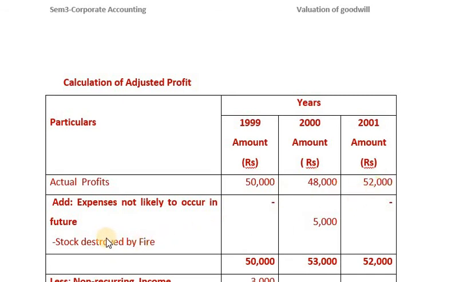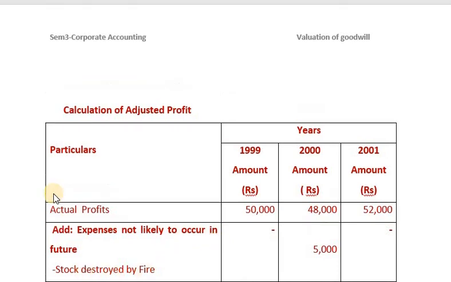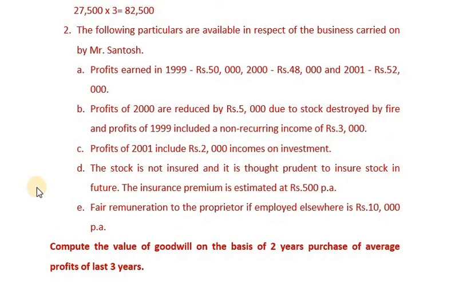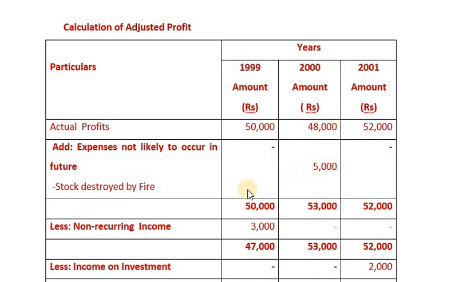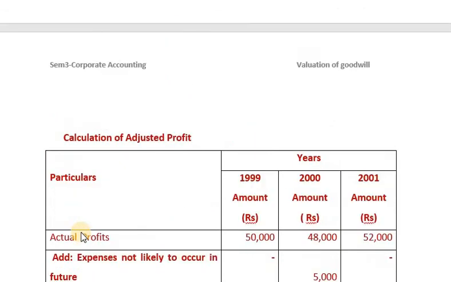So, what are we going to add? Expenses not likely to occur in future. Namely, in this problem, stock destroyed by fire. Profits of 2000 are reduced by rupees 5,000 due to stock destroyed by fire. So therefore, in the year 2000, we must add the non-recurring expense, namely stock destroyed by fire.